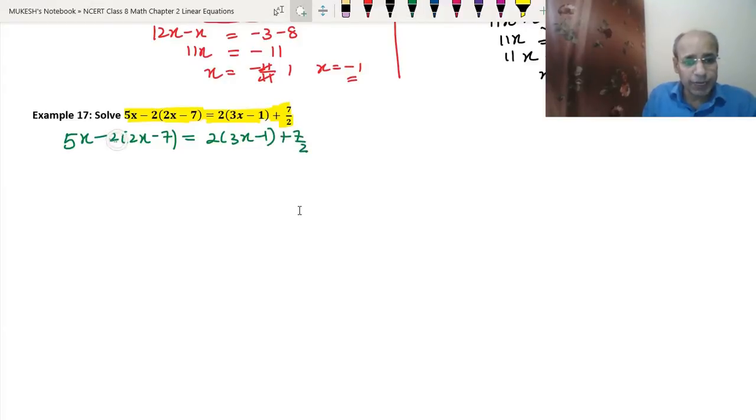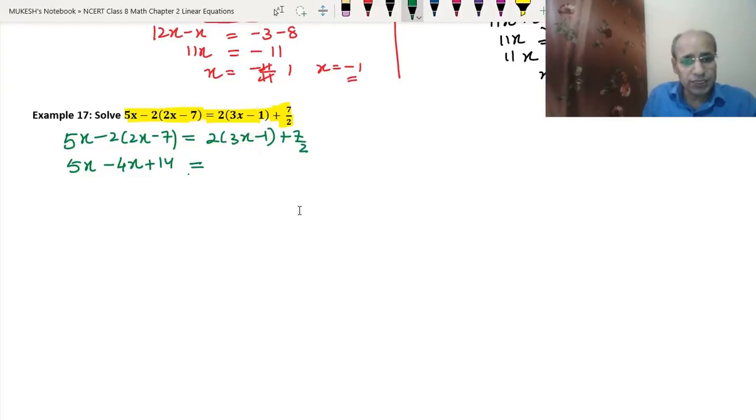We will just multiply 2 with 2x and 2 with the 7 also, meaning we are using the distributive property that we have learned in the first chapter. So 5x, this minus 2 multiplied with 2x will become minus 4x. This minus 2 multiplied with minus 7 will become plus 14. See, if there is a negative sign outside the bracket, then inside the bracket the sign will change. So this will become plus 14 equals to, same here we will use.